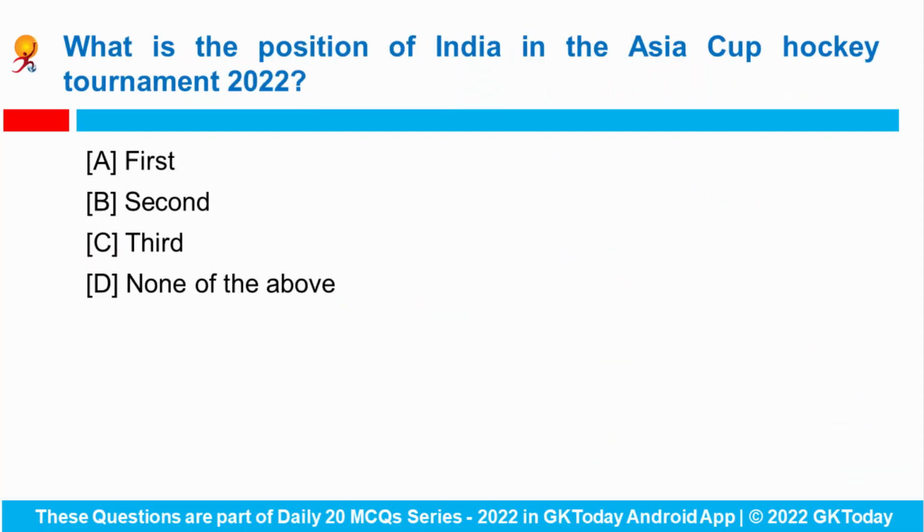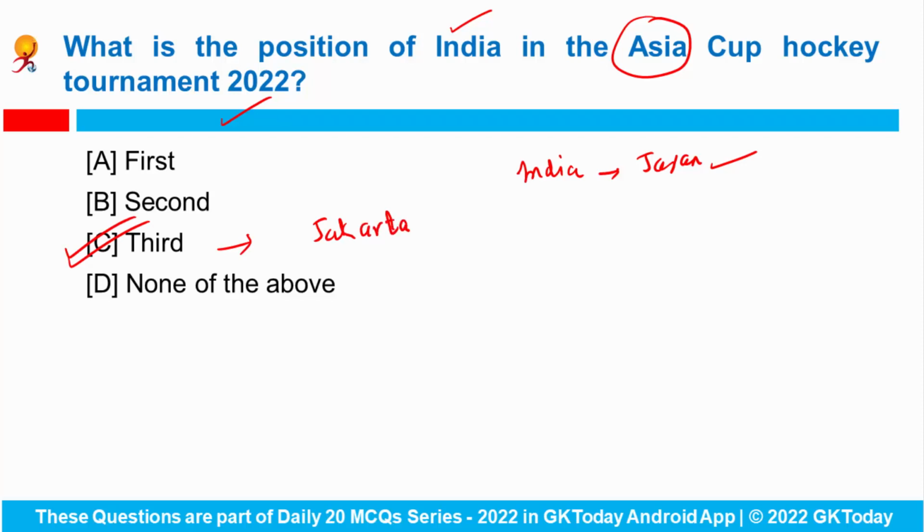Fine. Next question. What is the position of India in the Asia Cup Hockey Tournament 2022? India beat Japan for the second time in the 8-team tournament to win bronze in the Asia Cup Hockey Tournament, which was held in Jakarta in Indonesia.